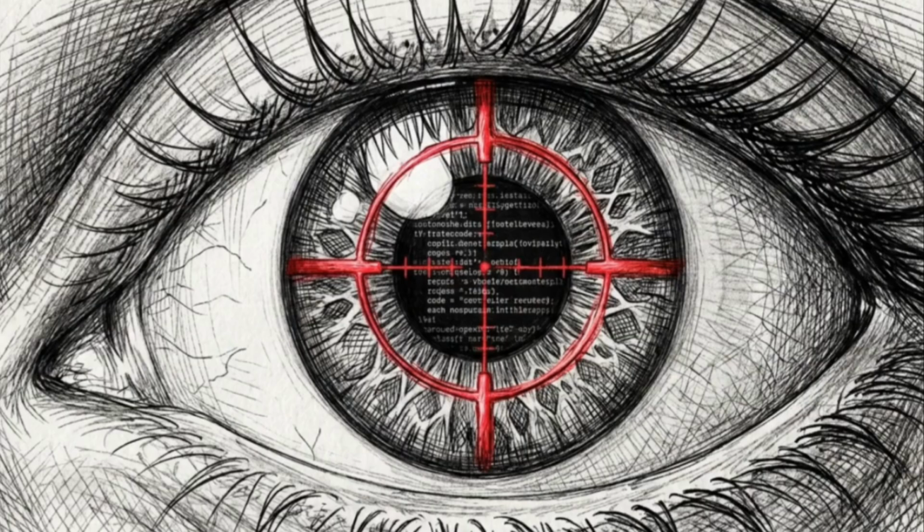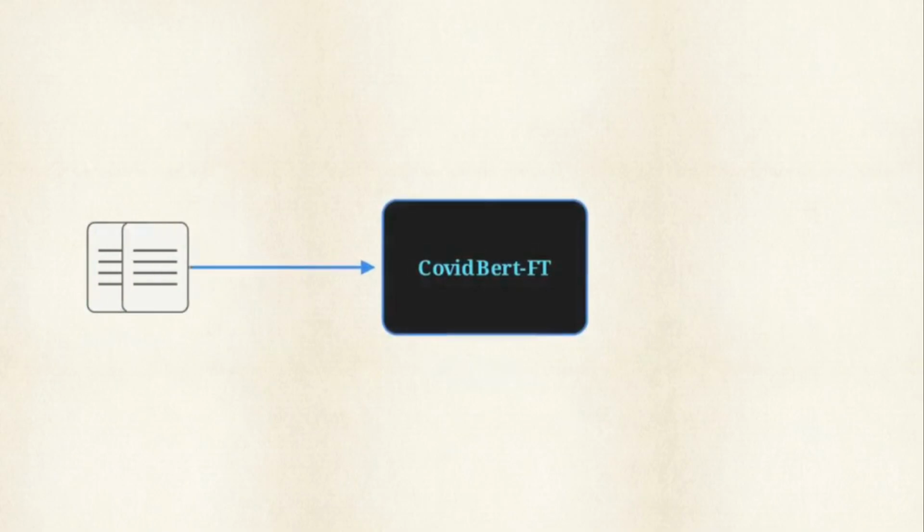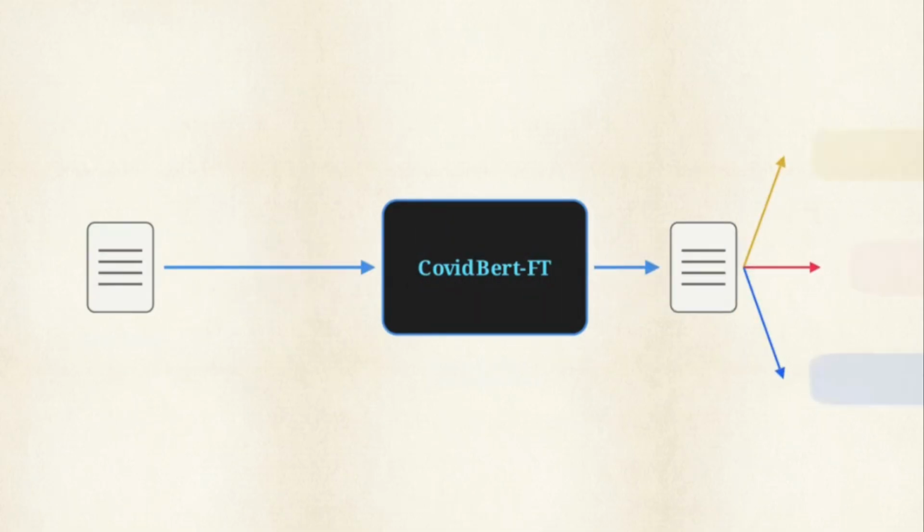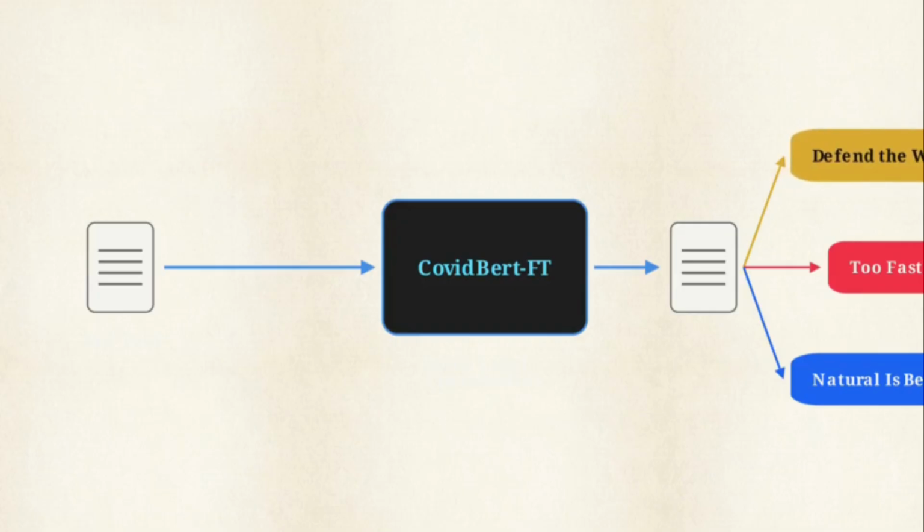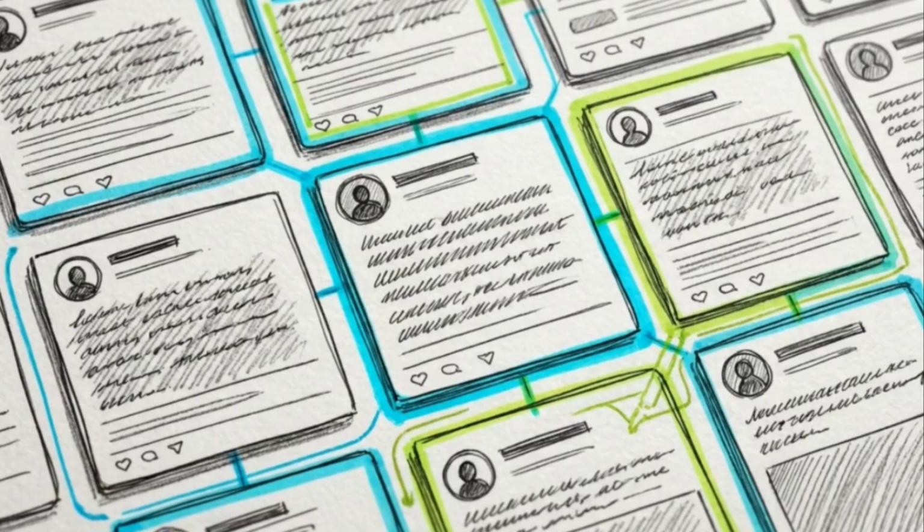Navigating this landscape requires analyzing stories as predictive algorithms. Academic research into natural language processing is now mapping these patterns. By modeling trope detection as a multi-label classification task, researchers use models like COVID-BERT-FT to objectively measure narrative templates in digital text. These models identify specific conversational tropes across thousands of posts.